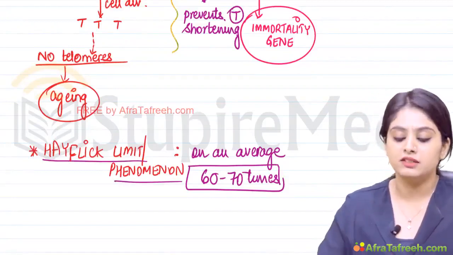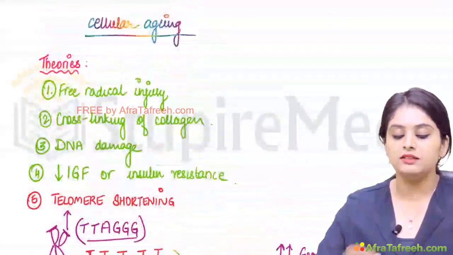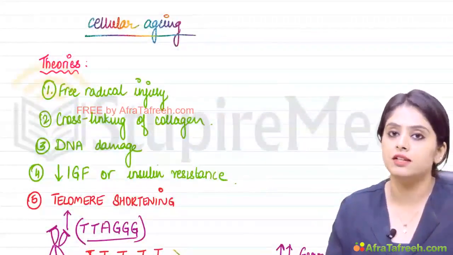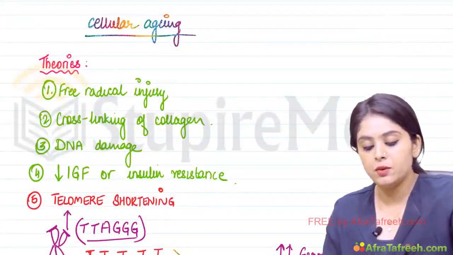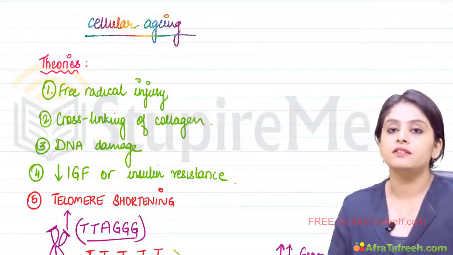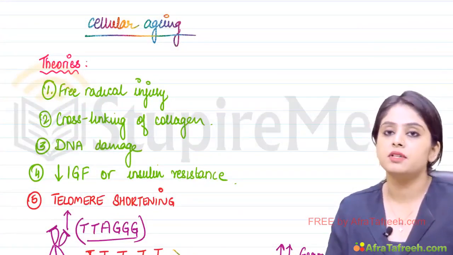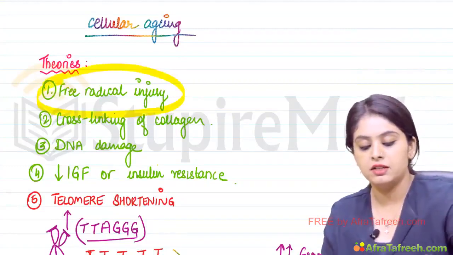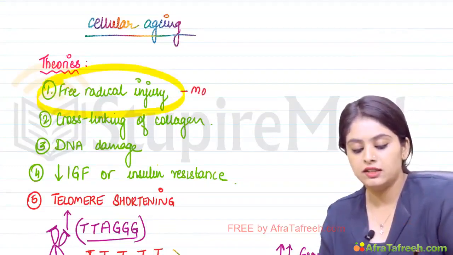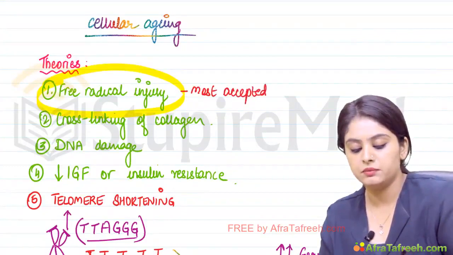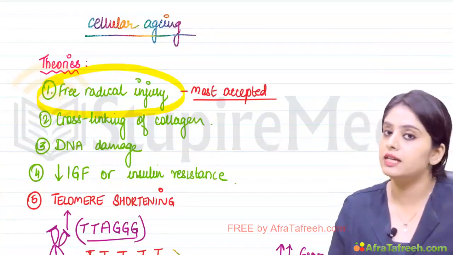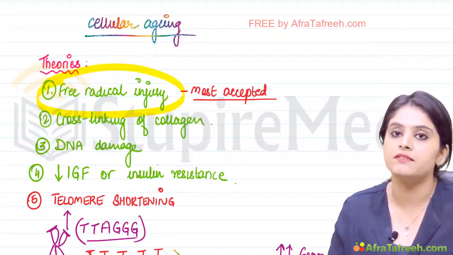Now going back to our discussion, we had discussed these 5 theories for cellular aging. Now if a question comes up, which out of these 5 is the most accepted? Remember the first one. The free radical injury is said to be the most accepted theory for cellular aging. This is the most accepted theory. Again, a very important question that we have.